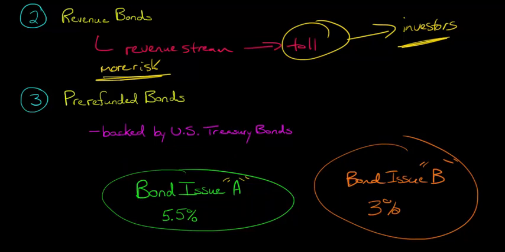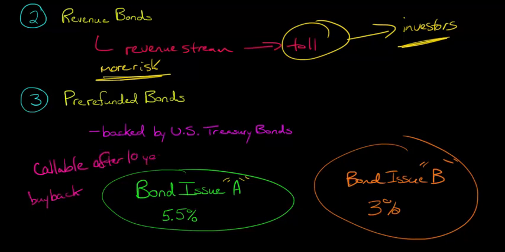Because the investors are entitled to a certain return until the maturity, unless the bond is callable, right? So let's say that this bond issue A is callable at a certain point. What does that mean? It means that the municipality has the right to buy back this bond at a certain point, right? But what if it's only callable, let's say, after 10 years?